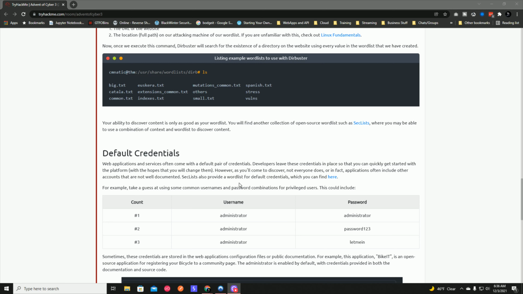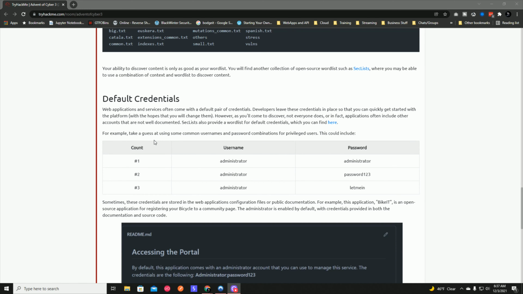SecLists also provides a word list for default credentials, which you can find here. That's just a link to the SecLists GitHub page, and you can look for the passwords and default credentials. For example, take a guess at using some common username and password combinations for privileged users. This could include administrator, password, administrator, let me in. I've seen password123, but I've also seen combinations like admin password, admin pass, real simple ones.